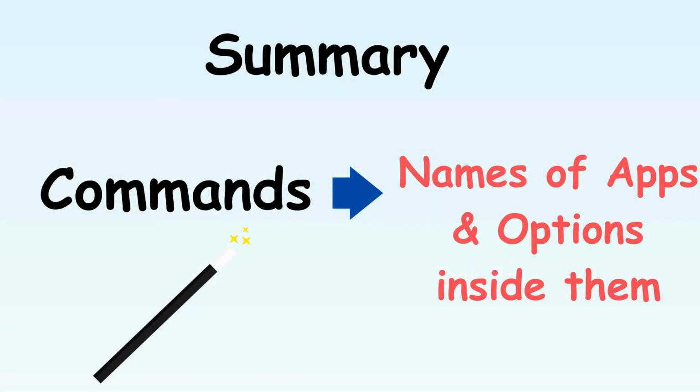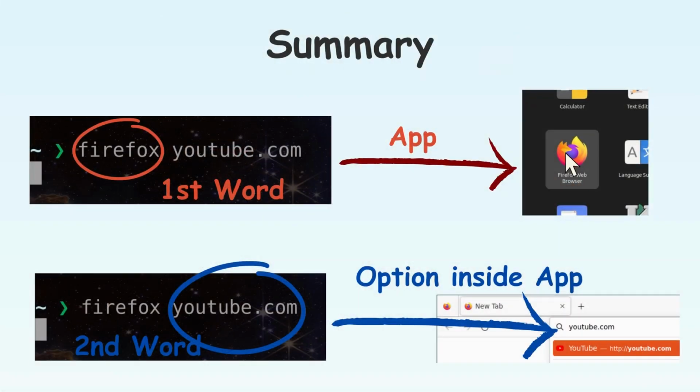To summarize, the fancy commands that look like magic spells are just names of apps and options inside the apps. Instead of clicking through apps and options, we are typing stuff to tell our computers what to do. I hope by now the veil of fog has lifted and you feel more at home working with the command line. Alright, I will stop here.